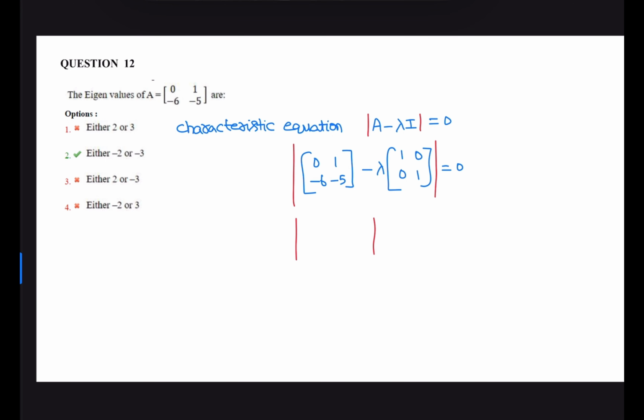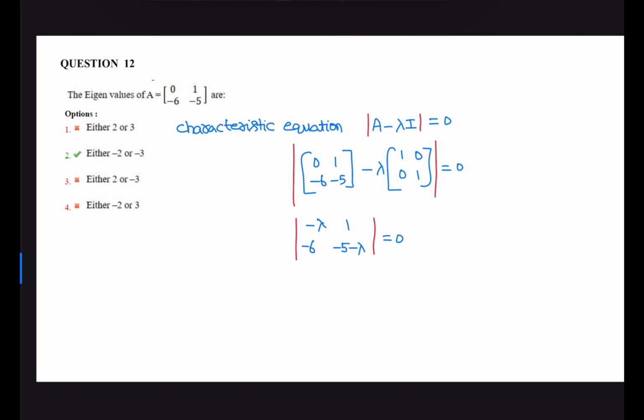So using this equation, the determinant of A minus lambda I equals 0. The matrix is [0, 1; minus 6, minus 5] minus lambda times [1, 0; 0, 1]. So it is [minus lambda, 1; minus 6, minus 5 minus lambda], and its determinant is equal to 0.